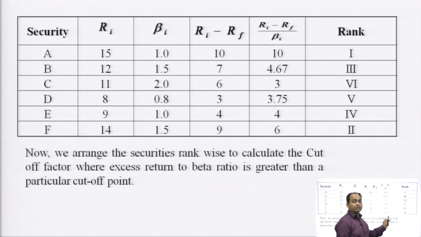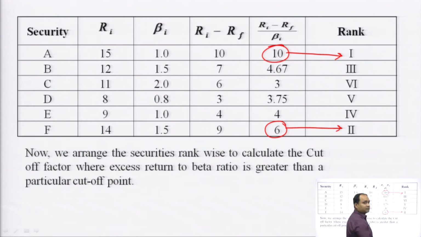Now we are ranking the securities. The highest ratio, 10, we are giving rank first. The second highest is 6, we are giving rank second. Third highest is 4.67, we are giving rank 3, and so on. From highest to lowest, we are assigning rank 1, rank 2, rank 3, rank 4, rank 5, rank 6.